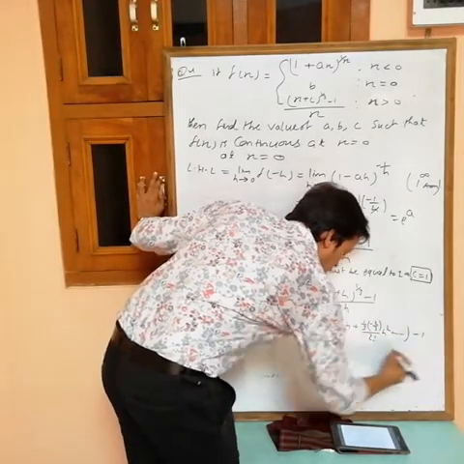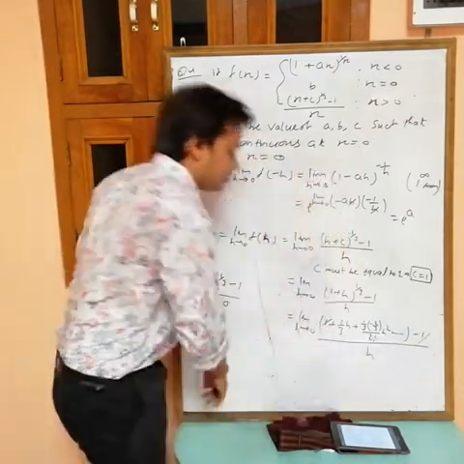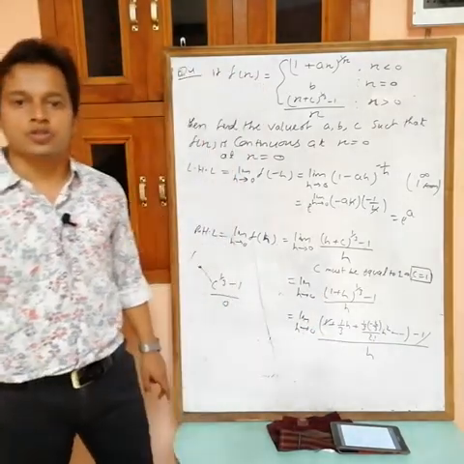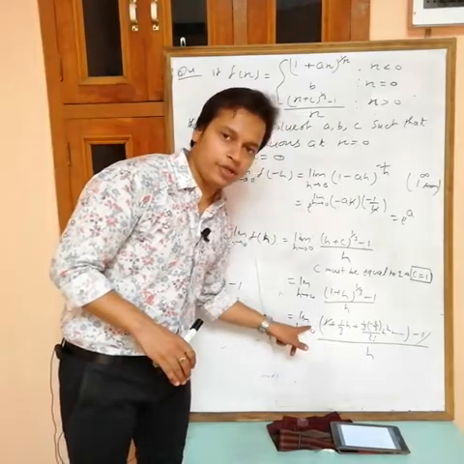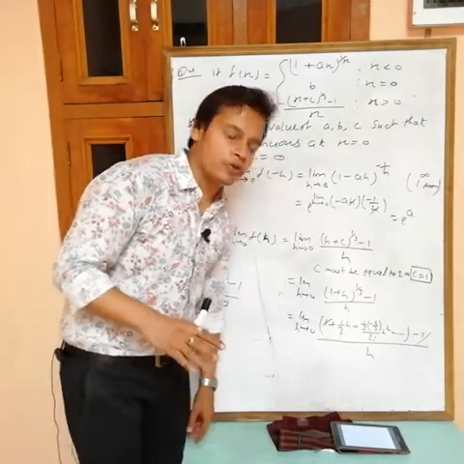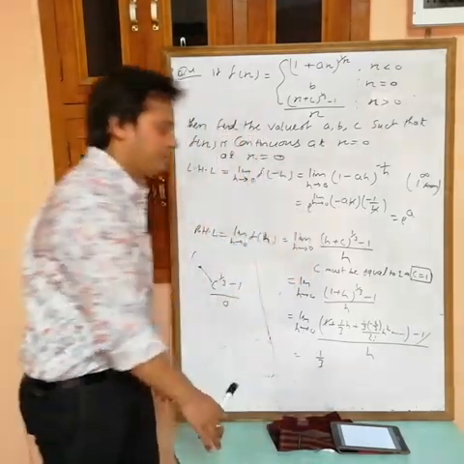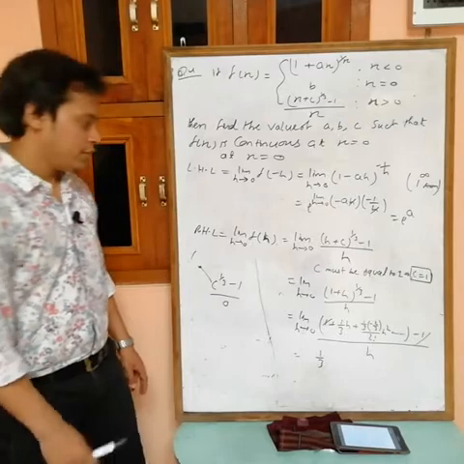Minus 1 by h, the 1 cancels out. Now take common h from the numerator, then h cancels out and put h equals to 0. Finally you will get the value as 1 by 3. Okay, RHL equals to 1 by 3.